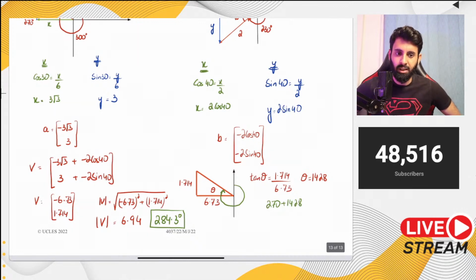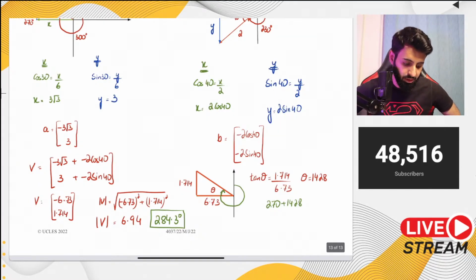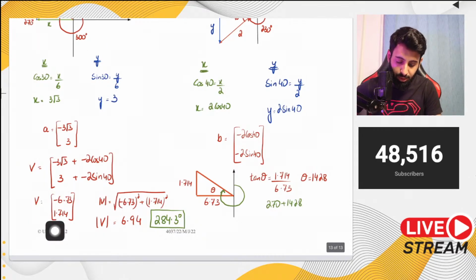No, it doesn't work like that. You can't just add the magnitudes of the two vectors and the bearings. It doesn't work like that, because you need to first find out what the new vector is, and then find the magnitude and the bearing of the resultant vector.